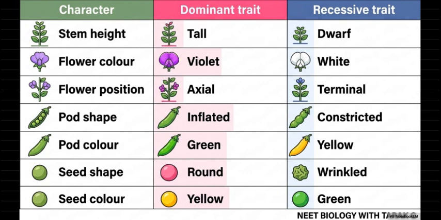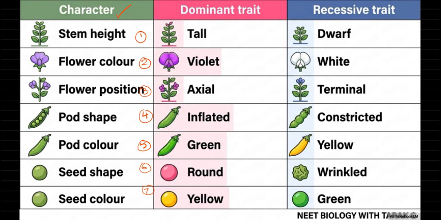Now Mendel had taken seven characters, right? Seven characters. The first character is stem height. Second is flower color. Third is flower position. Fourth is pod shape, then pod color, then seed shape, and seed color is the seventh one. These all are the characters.